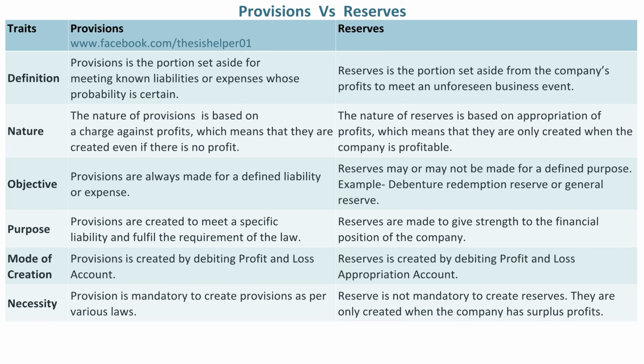The nature of provisions is based on a charge against profits, which means that they are created even if there is no profit. Whereas, the nature of reserves is based on appropriation of profits, which means that they are only created when the company is profitable.